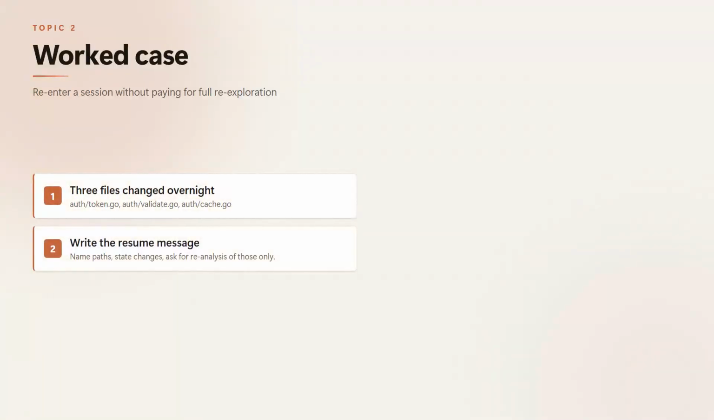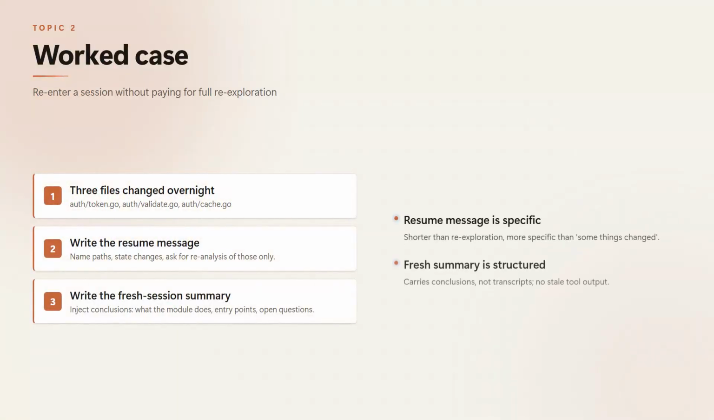Take the case from the document. You resume a named session, and 3 files you analyzed have changed, say auth/token.go, auth/validate.go, and auth/cache.go. The resume message names those paths and what changed about them, then asks for reanalysis of those only. It is shorter than a full re-exploration and more specific than some things changed. The alternative, resuming silently, loses because it risks answers from stale context. The fresh session variant injects a structured summary, what the module does, the key entry points, the open questions. It never includes raw tool output.